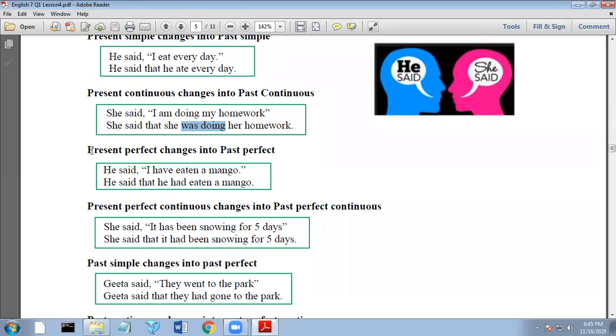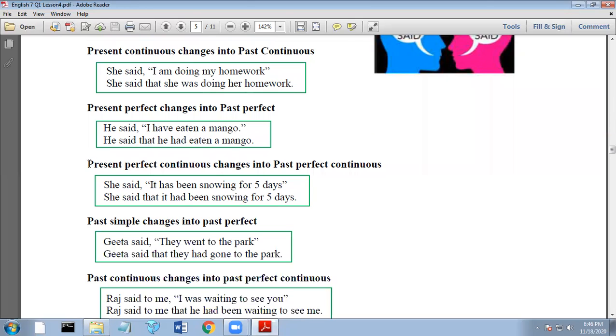Next is present perfect tense should be changed into past perfect tense. The example: he said, "I have eaten a mango." "I have eaten" is the present perfect tense in the direct speech. Should be changed to: he said that he had eaten a mango. So the past perfect tense here is "had eaten," changing the "have eaten," present perfect, to past perfect "had eaten." So please take note of the changes in the verb tenses.